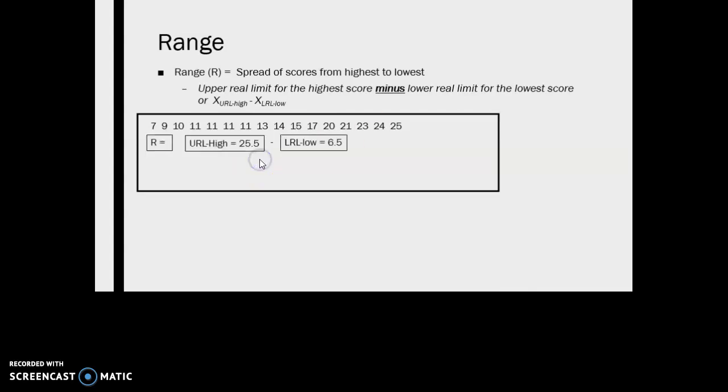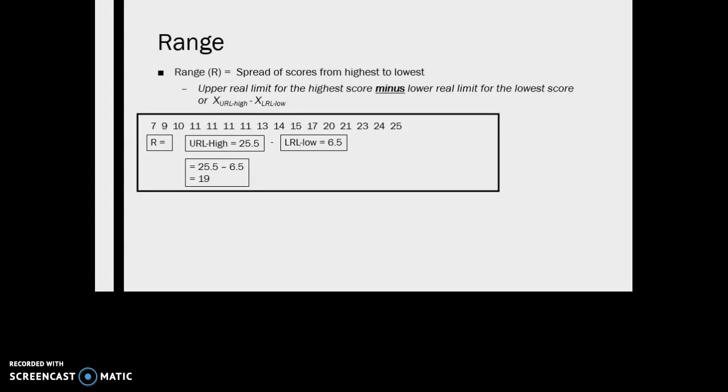So our upper real limit is going to be 25.5 and our lower real limit is going to be 6.5. All right, so using our formula, 25.5 minus 6.5 gives us a range of 19, which essentially is telling us that the range of scores from highest to lowest is about 19 points.